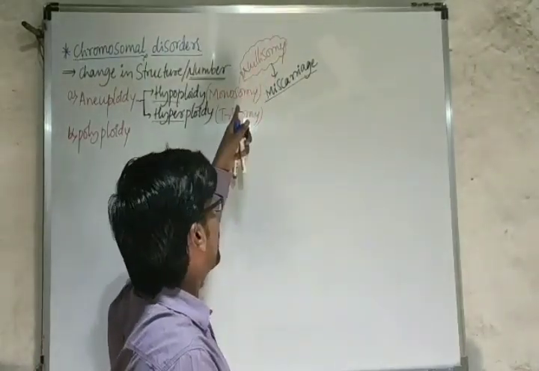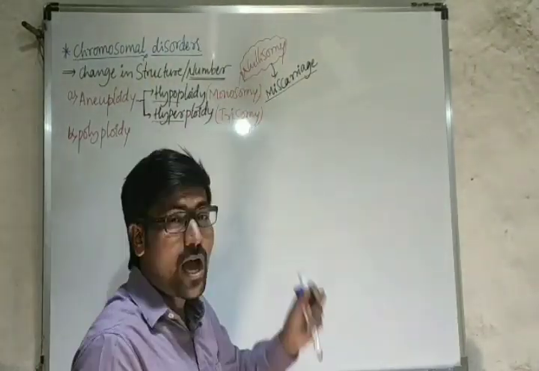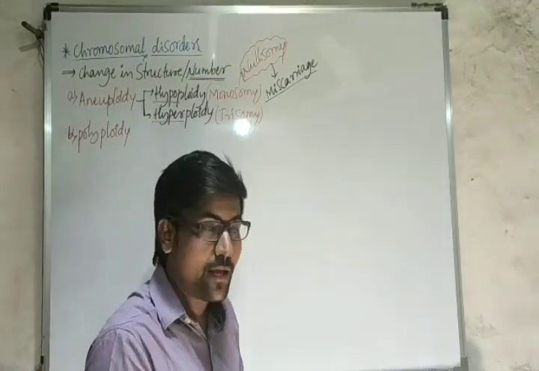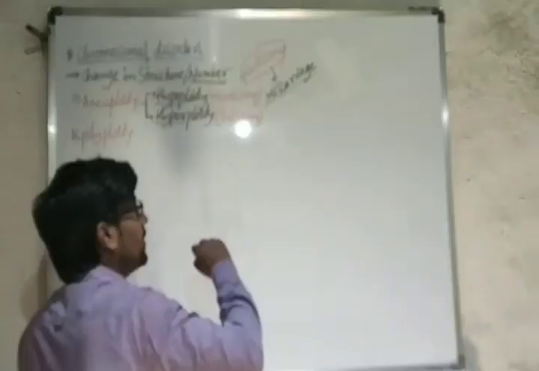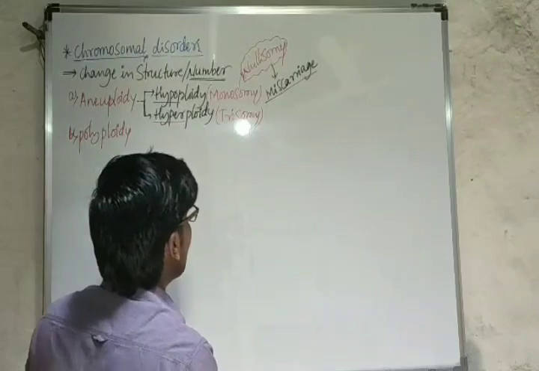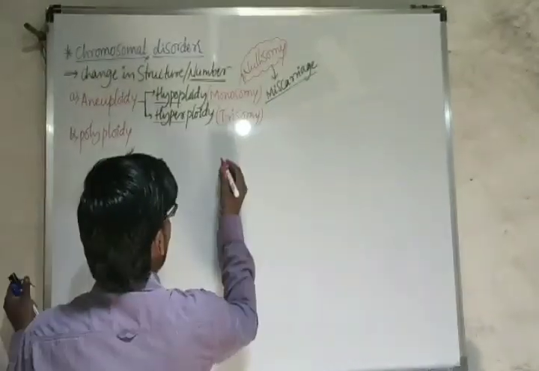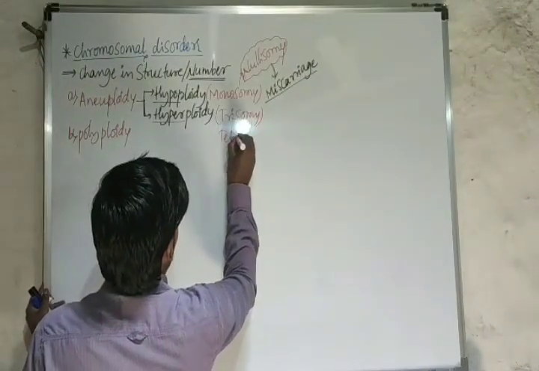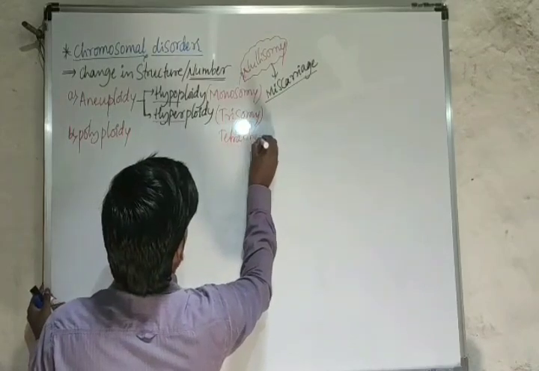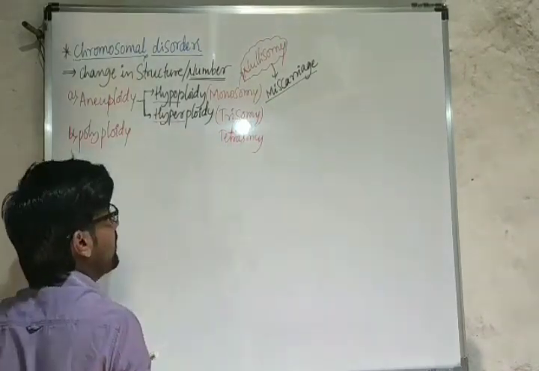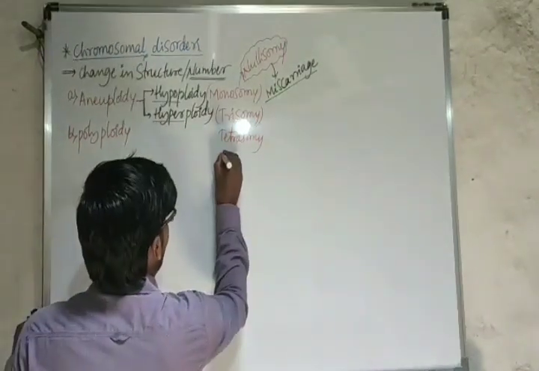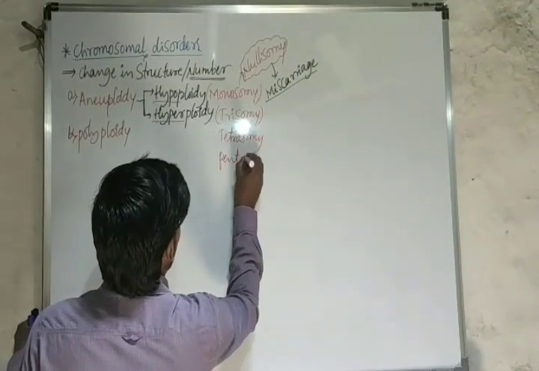And nullisomy and monosomy both are examples of hypoploidy condition here, right? In hyperploidy, there may be trisomy, or sometimes there may be tetrasomy, or sometimes a condition of pentasomy.